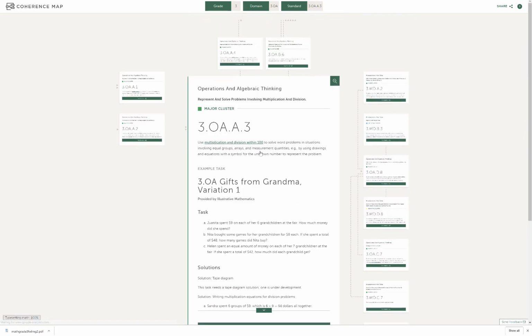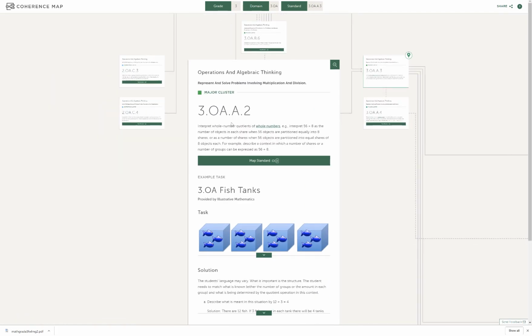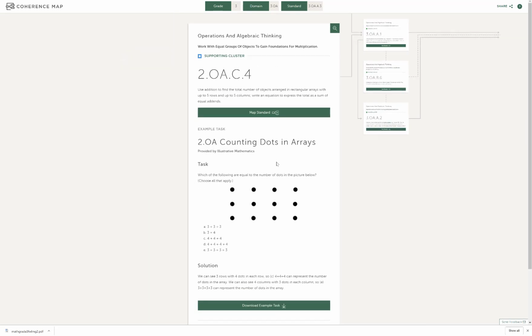Another idea is just click Map That Standard, and you can continue to make your way backwards, or vertically backwards, or horizontally in the grade level to find those underlying ideas why a student might be struggling with a concept. So that's really the big idea. Where do you go when a student doesn't understand a concept? Is it grade level or is it below grade level?